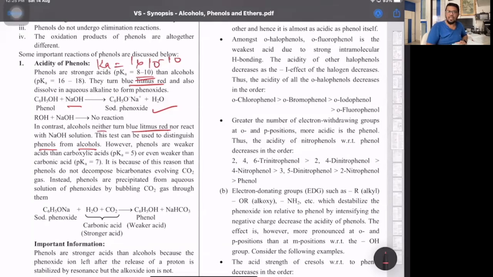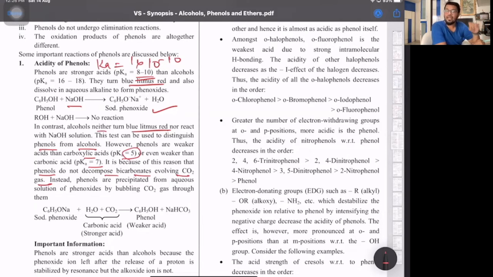Then phenols are weaker acids than carboxylic acids. Carboxylic acids have a pKa between 3 to 5, because the Ka is 10 raised to minus 3 to 10 raised to minus 5. Phenols are weaker than carbonic acid also. This is the reason phenol does not decompose bicarbonate, evolving CO2. We'll be doing this in the next part on carboxylic acids, the distinguishing test between carboxylic acid and carbolic acid. I did it when that chapter was there. If anybody remembers, in one of the lectures I explained this. Carbolic acid is phenol; carboxylic acids are formic acid, propionic acid.